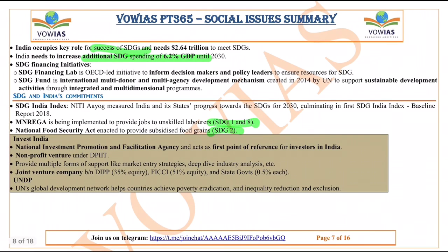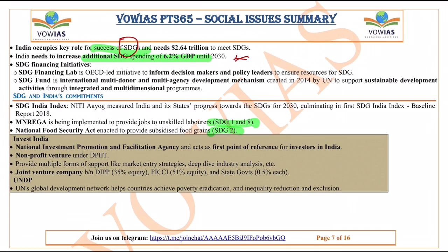And India occupies a key role in the success of the SDGs because India is a large country and a huge economy. So for the SDGs to be successful, India has to ensure that the SDGs are successful in India, and India needs to increase spending to about 6.2% of GDP on the SDGs.